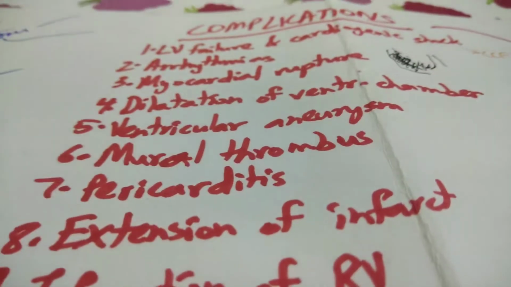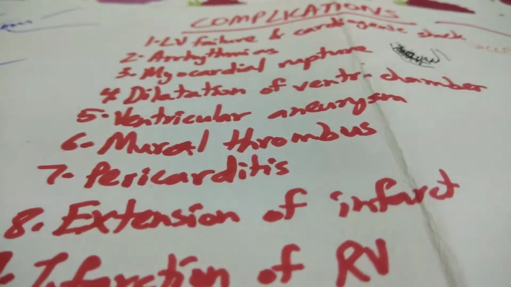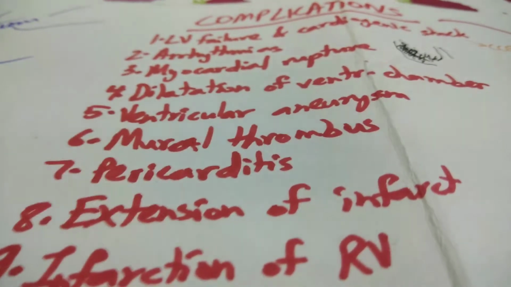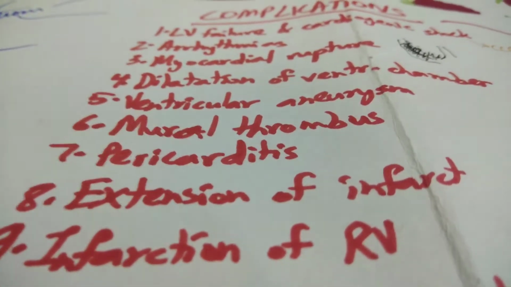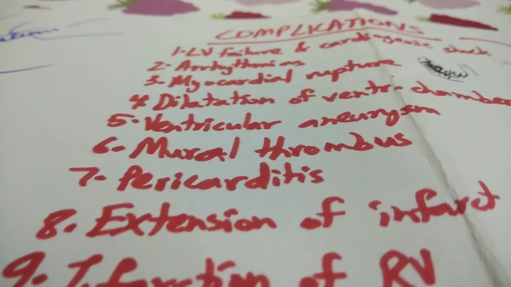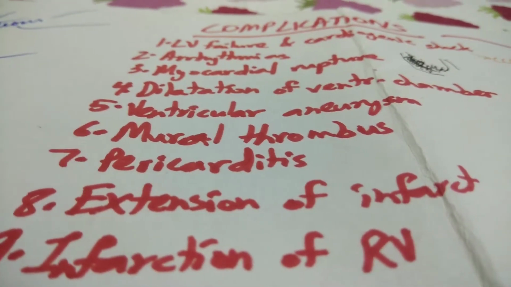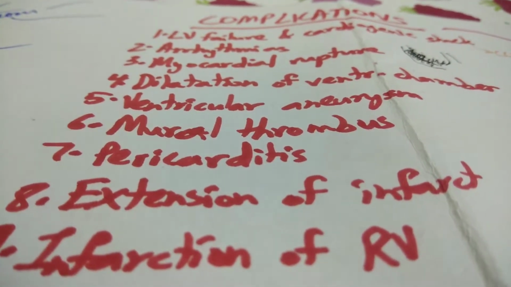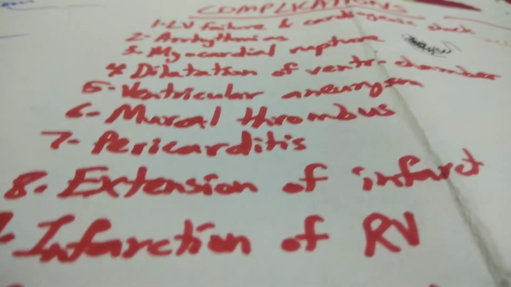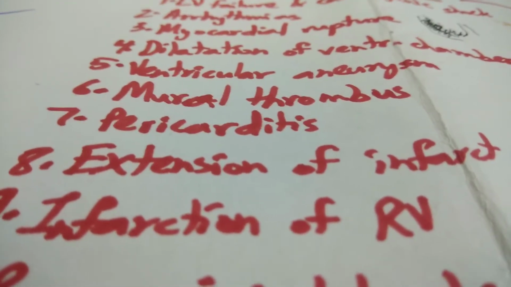Now moving on to mural thrombus. The infarct can cause local abnormality in myocardial contractility, leading to stasis, and the endocardial damage creates a thrombogenic surface. Because of the increased blood stasis and the damage to the endocardium, there's increased deposition of thrombi at the surface. This can occur within ventricular aneurysms as well.